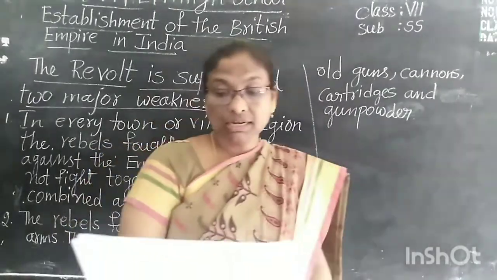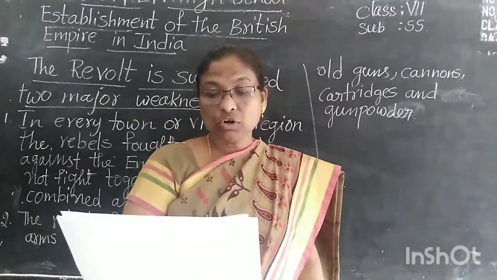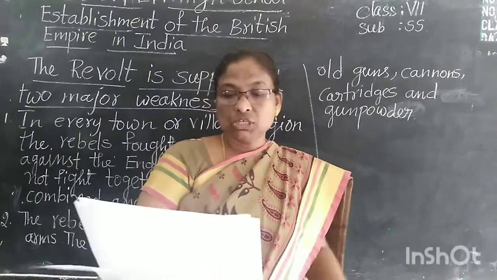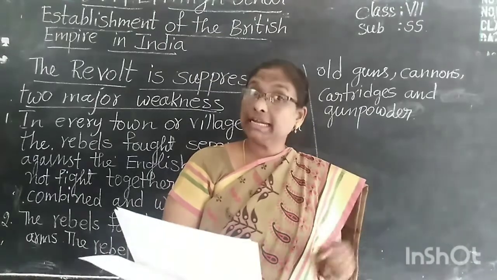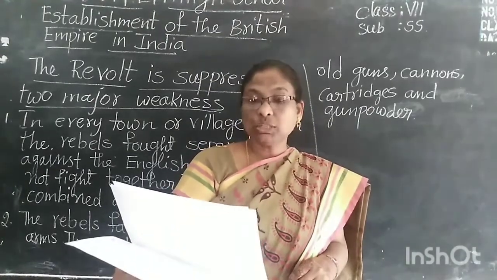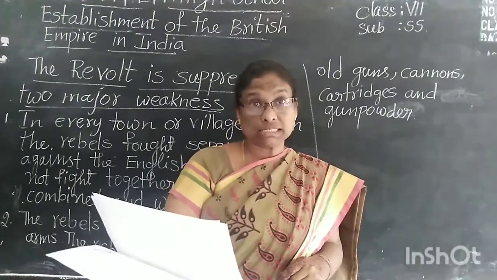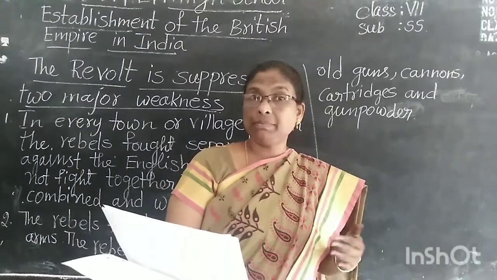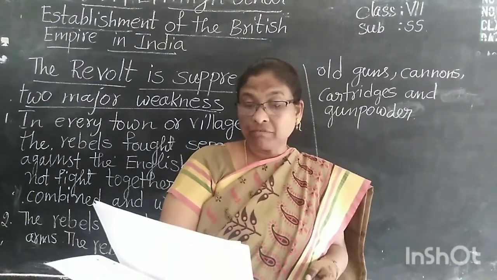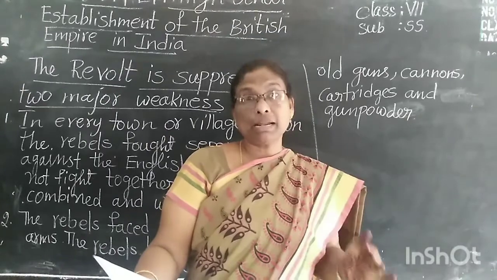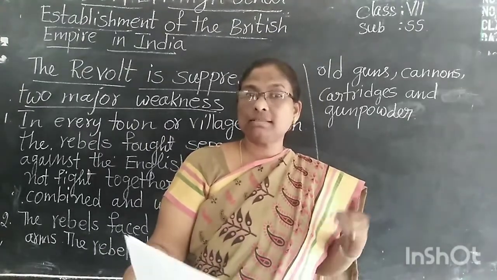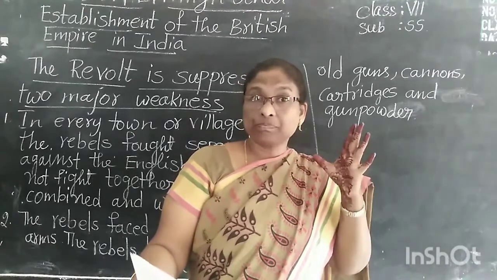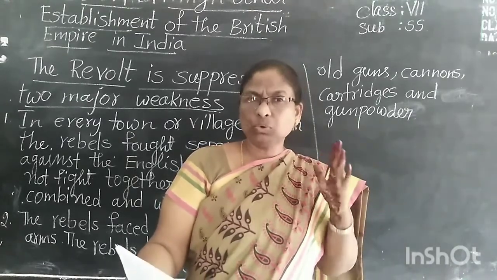And even then, the speed with which the revolt spread frightened the English. So they behaved with great cruelty. How did they behave? Whenever they suppressed a rebel group, whenever they forced an end to their group, they treated them very cruelly.